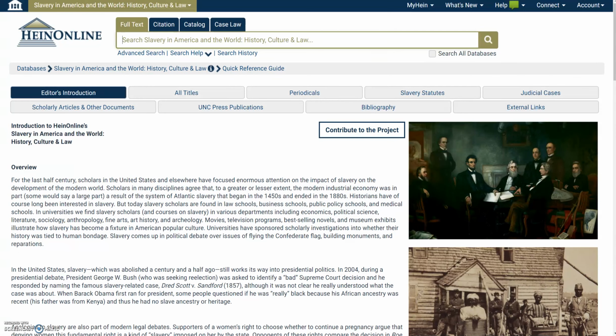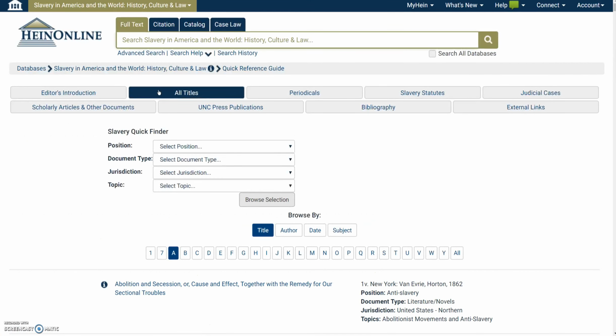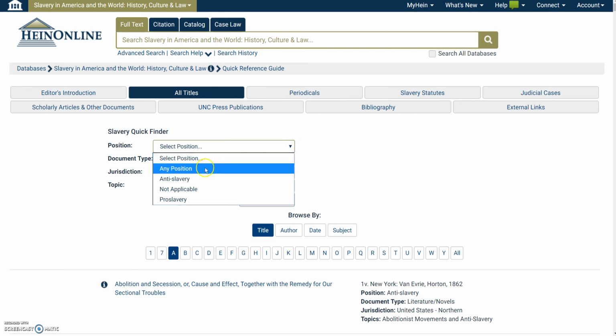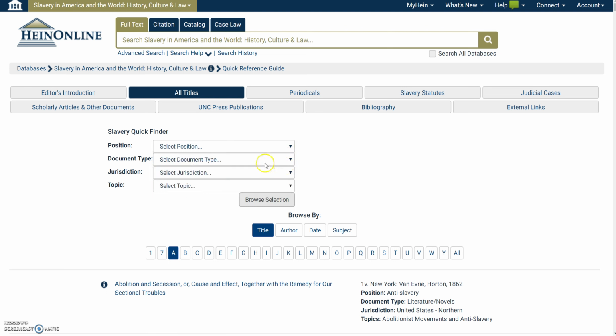If you wanted to just do a general search of information on this website and try to find some materials for you to use, you could go to all titles and from there try to use the Slavery Quick Finder to help find some specific materials that might be relevant to your search. As you see here, there are 4 different parts that could be used to help refine your searches, such as in position you have the anti-slavery or pro-slavery side, or both.